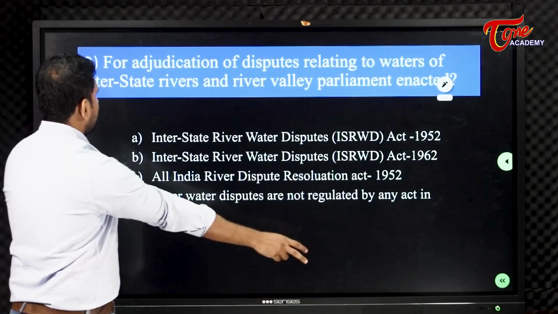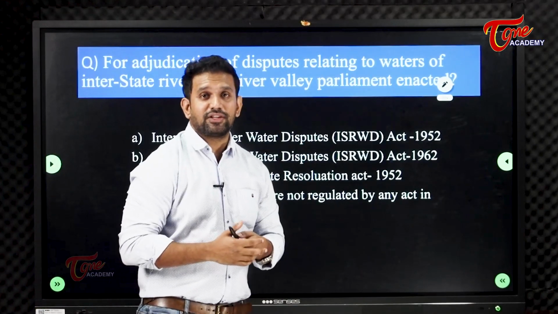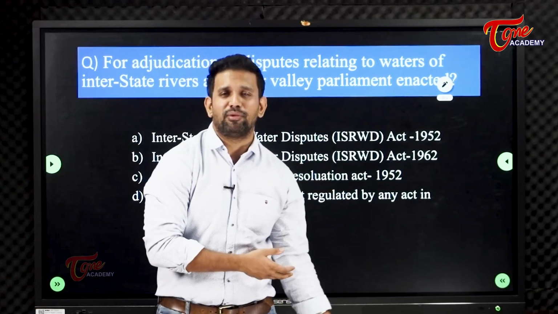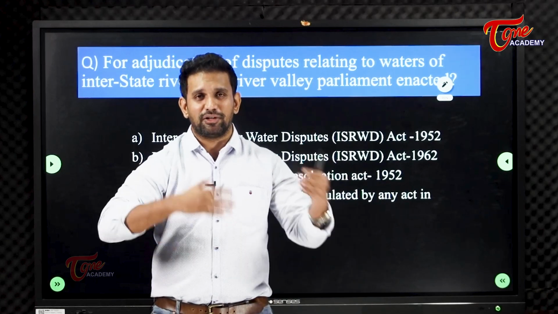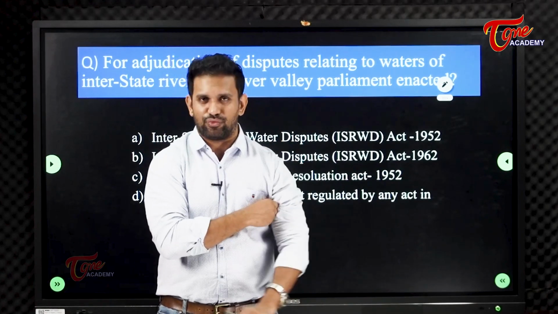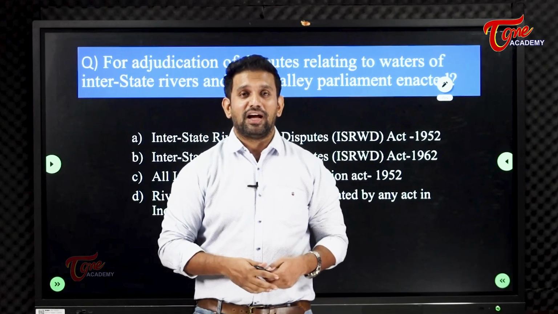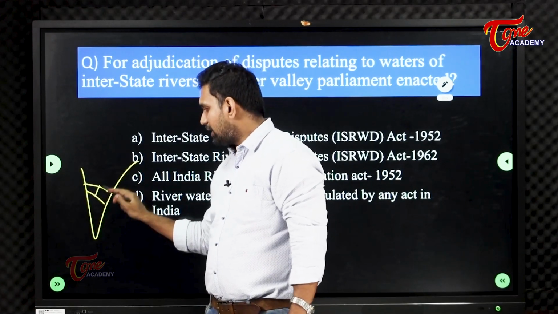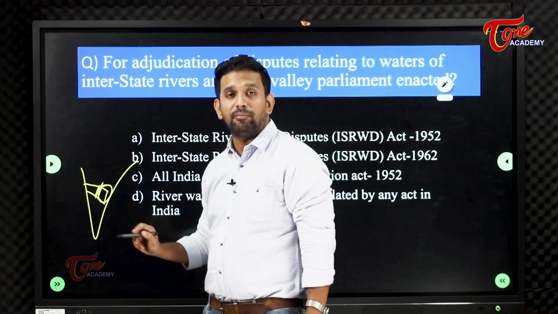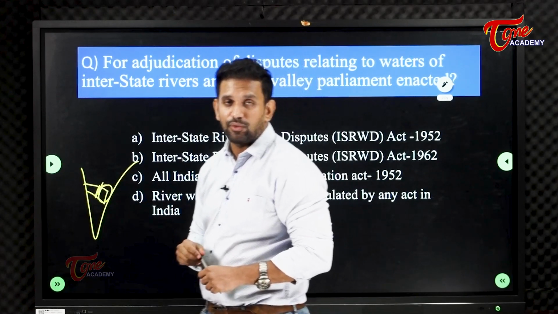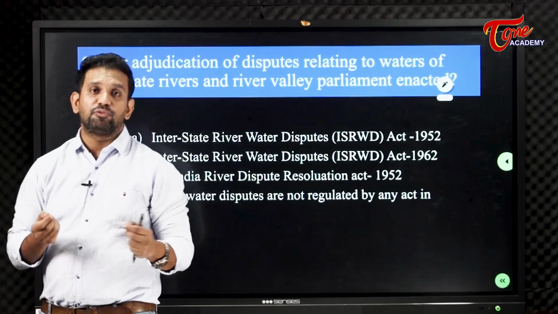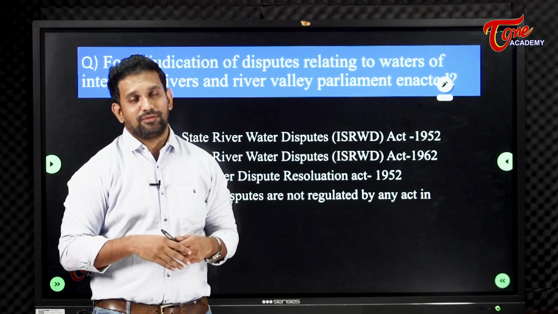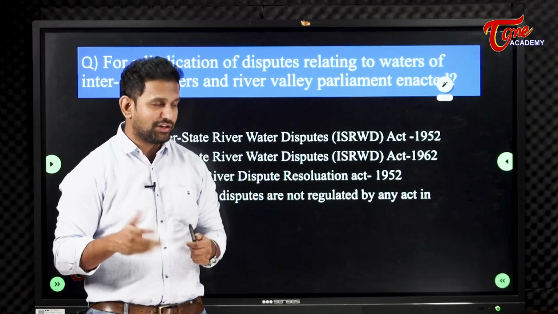Then, because we are learning about rivers, you know that rivers originate in one state and go into another state, so there is always a problem of distribution of water of that particular river among the states. Just like we are actually having a very big problem with regard to what? Godavari and Krishna. Andhra Pradesh and Telangana are continuously having a problem. Because of that only, the Krishna, Godavari river dispute tribunals have been appointed, and still there is no conclusion. So it is going on for years and years.